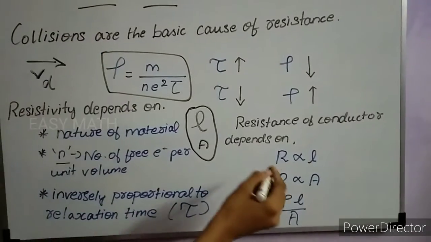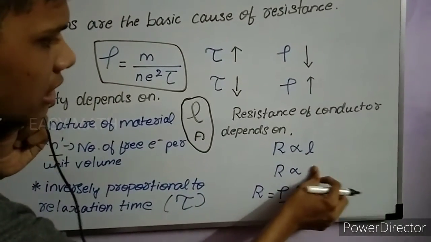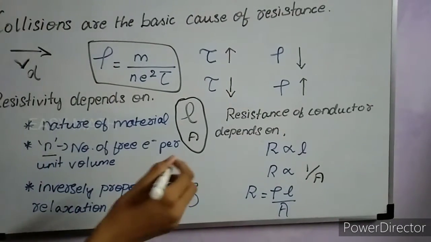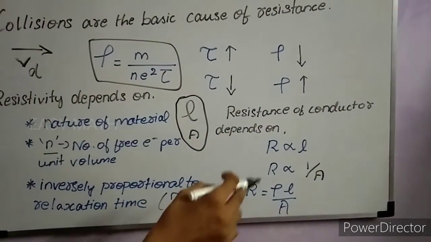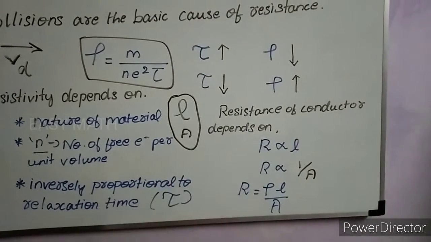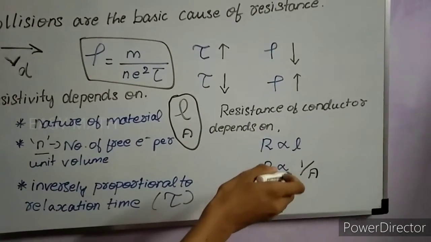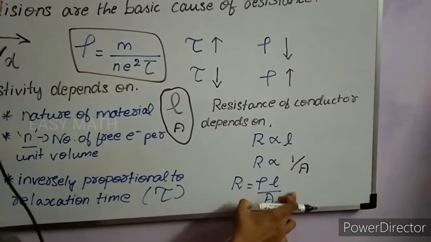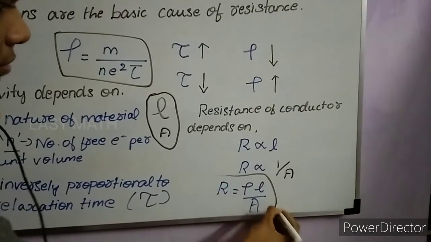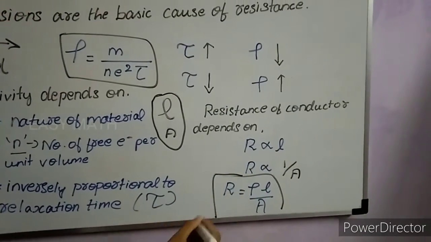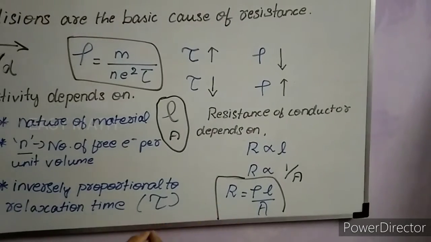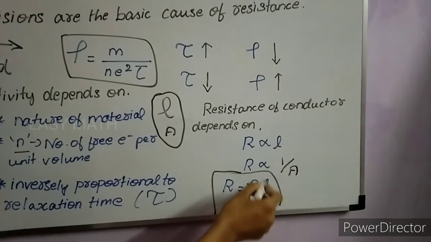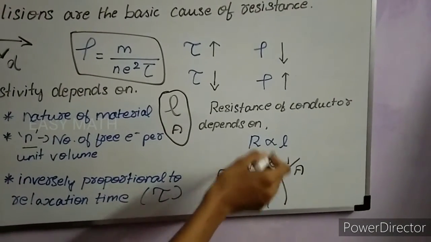The resistance of the conductor is also inversely proportional to the area of the conductor. If the area of the conductor increases, then the resistance decreases. If the area of the conductor decreases, then the resistance increases. From this we can derive the formula of resistance, which is R is equal to rho L by A, where R is the resistance of the conductor, rho is the resistivity of the conductor, L is the length of the conductor, and A is the cross section of the conductor.